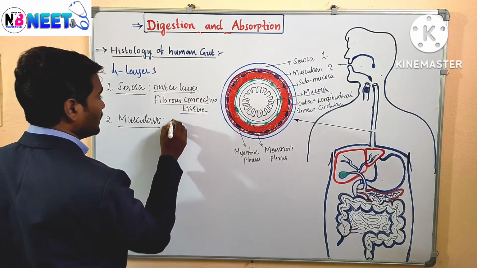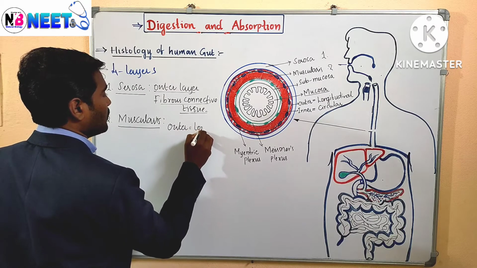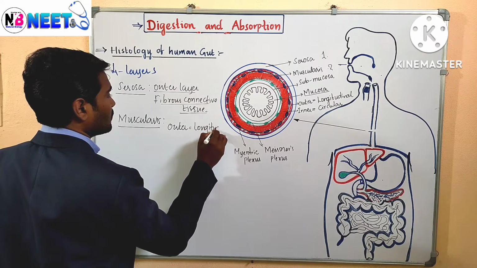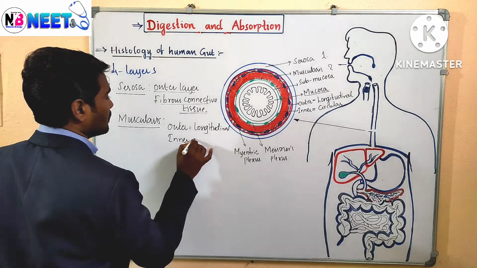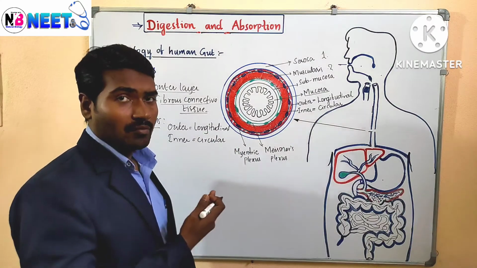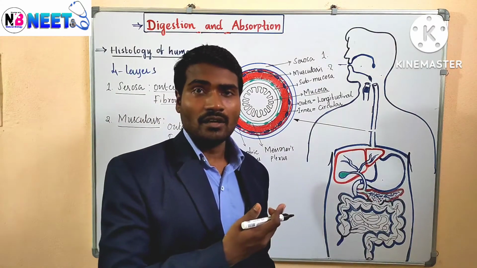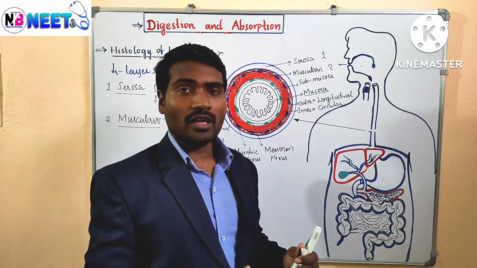It is a muscular layer with outer longitudinal muscles and inner circular muscles. This point is important and many times asked in examinations. What is the outer layer of the muscularis and the inner layer of the muscularis?